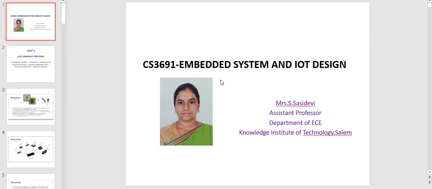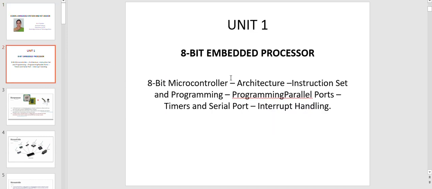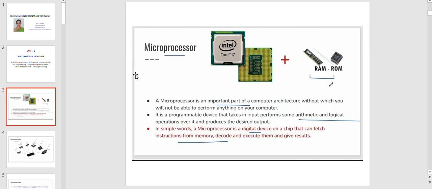Today we are going to see embedded system and IoT design. In this, the first unit is the 8-bit embedded processor. The 8-bit embedded processor consists of 8-bit microcontroller architecture, instruction set and programming, parallel ports, timers and serial port, and interrupt handling. Before going to the subject, we have to know what a microprocessor is.